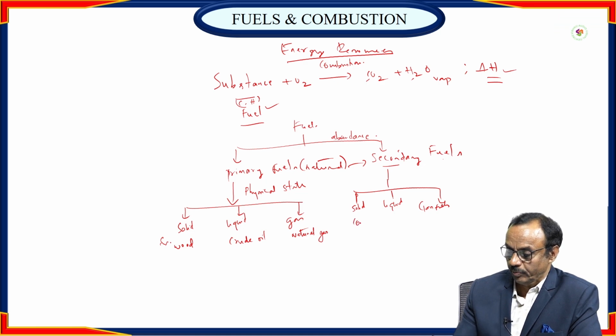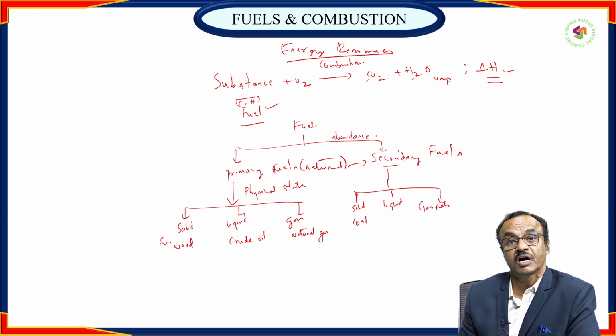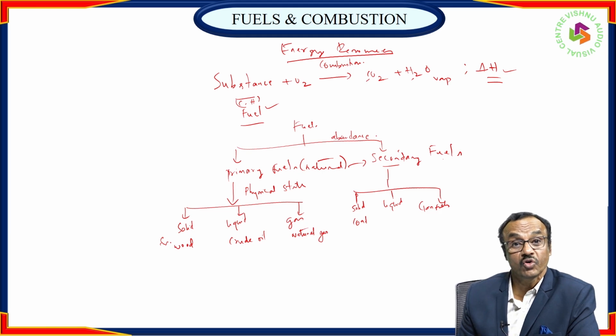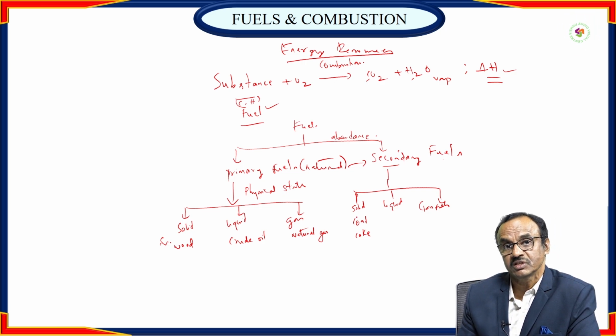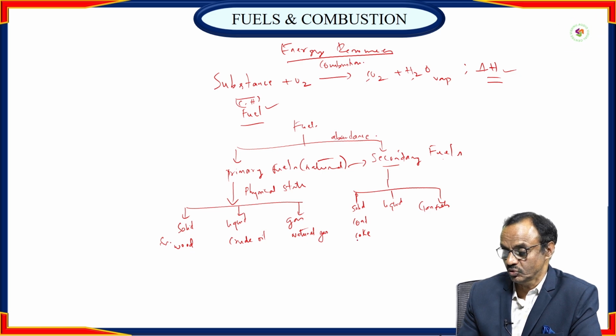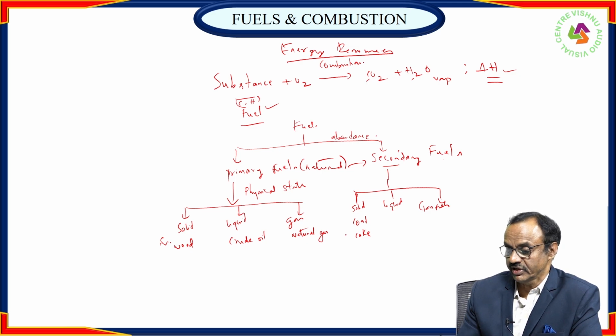Coal, right? For metallurgy we need coke. You cannot use coal because it contains less carbon content and has a low calorific value compared with coke. Coke can be derived from coal. The source for coke is coal, and the source for coal is wood. Therefore, these two derived from wood are called secondary solid fuels.